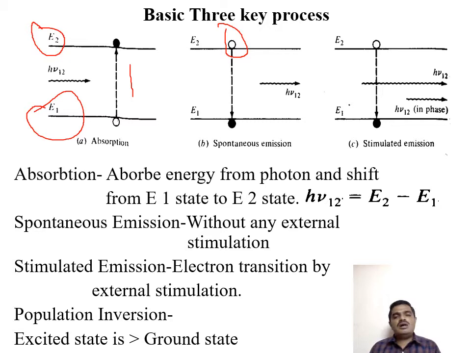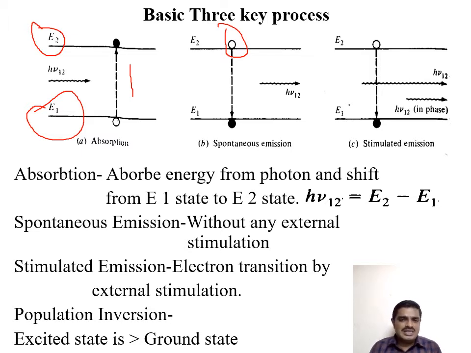Still some of the atoms are present in the excited state itself. In order to pull down the excited state atoms into the ground state by using external photons, that is called stimulated emission.